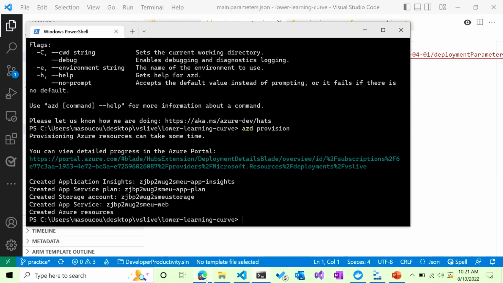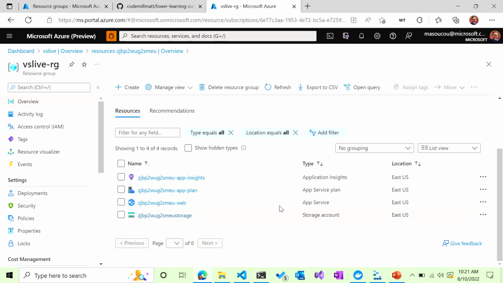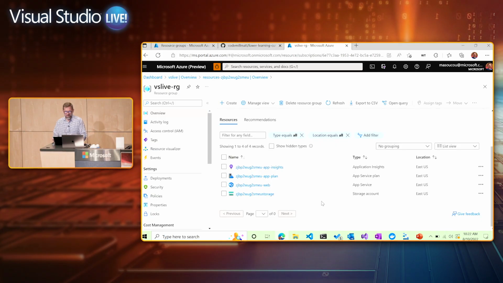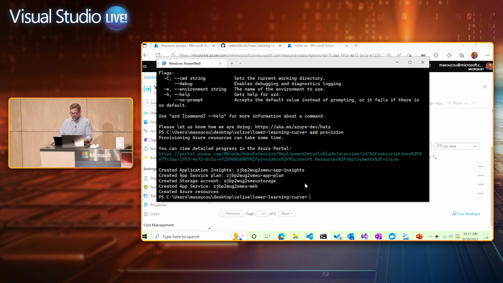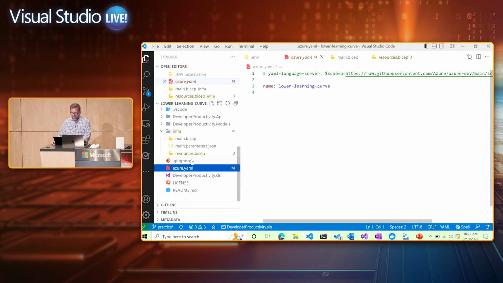Now everything's created. I should be able to go back here, refresh it, and now I see everything out here. My infrastructure is created. So the next thing I want to do is actually deploy everything to it. In order for me to do that, I have to update this Azure YAML file.